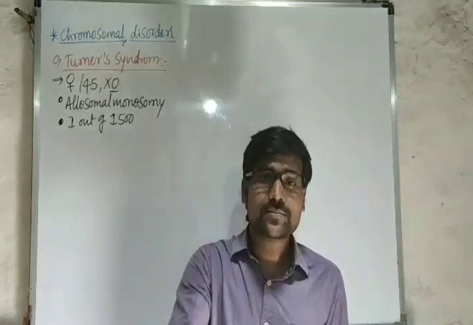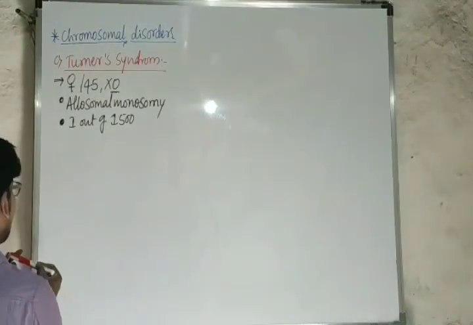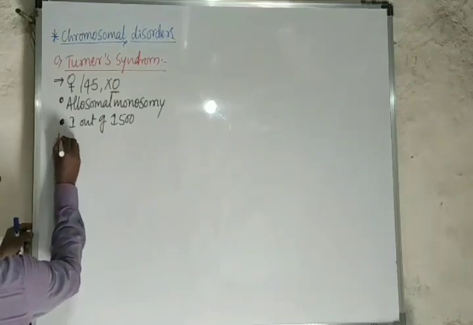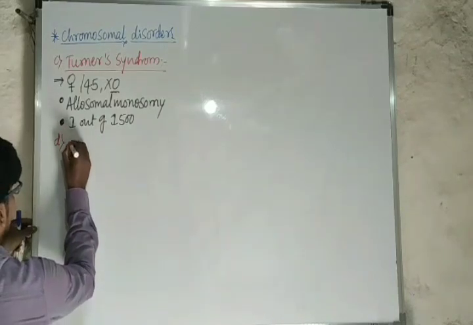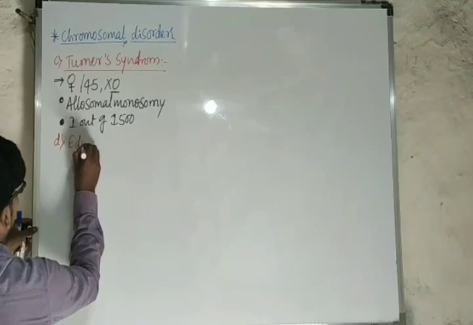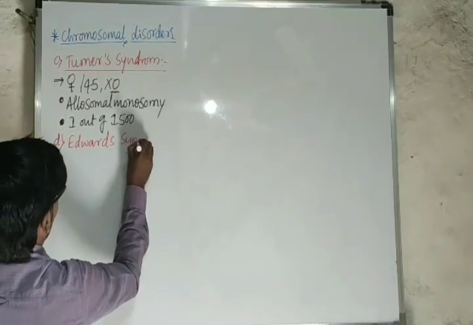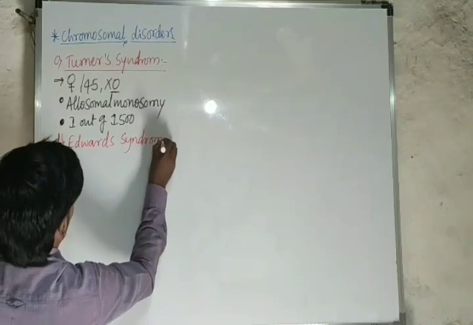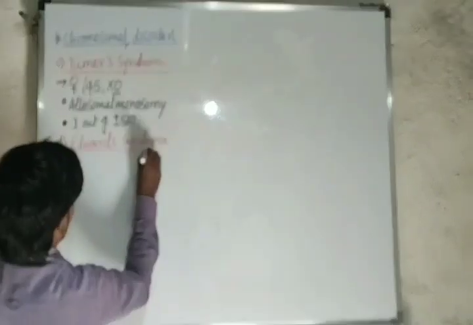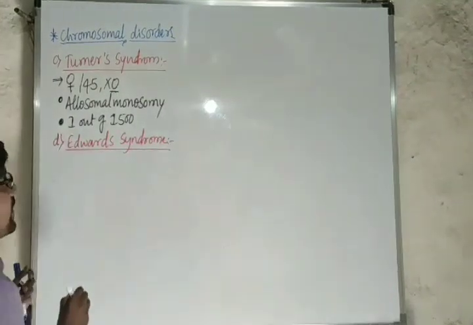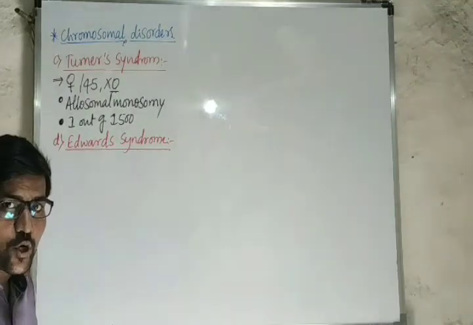And we have some other special categories, some other disorders. The one more disorder we have here is Edwards syndrome, right? Edwards syndrome.